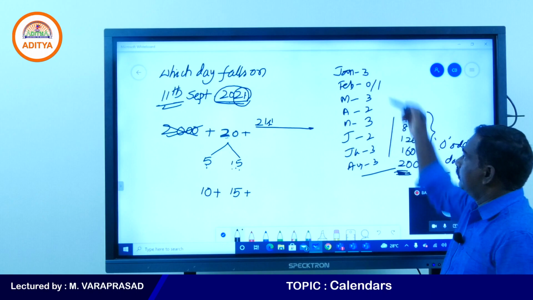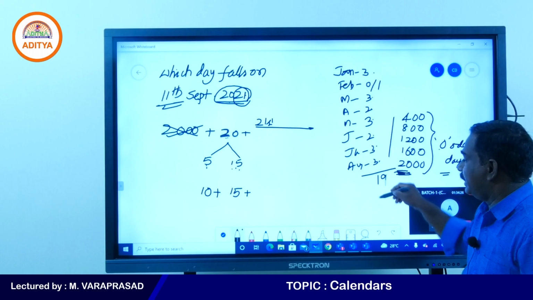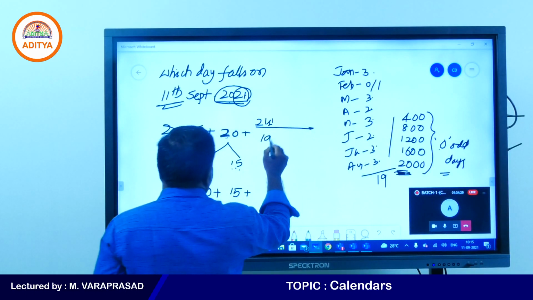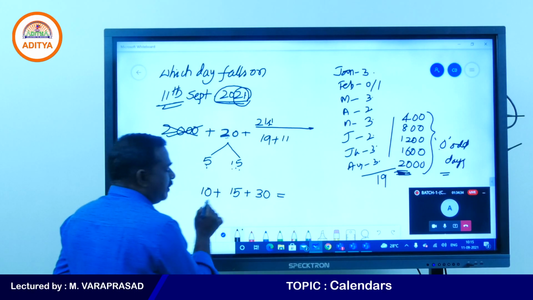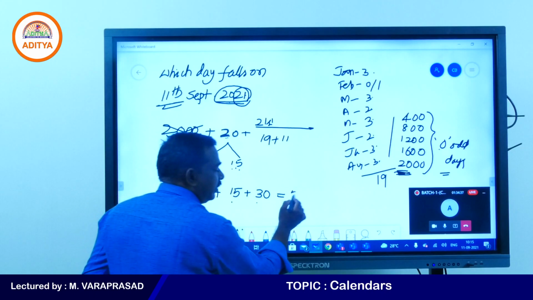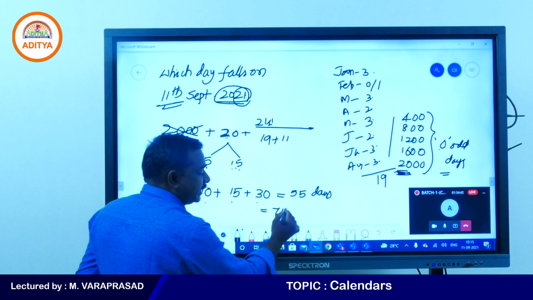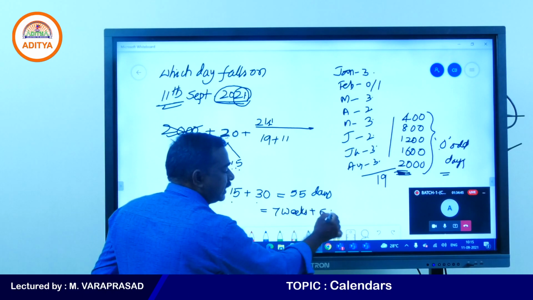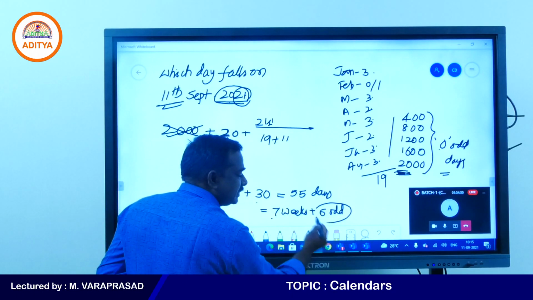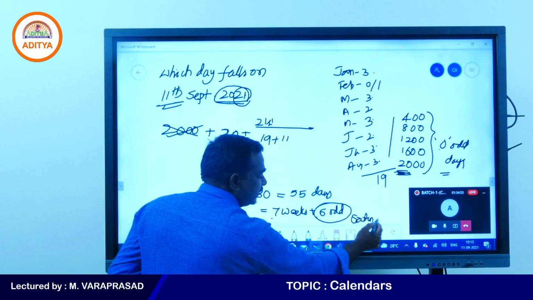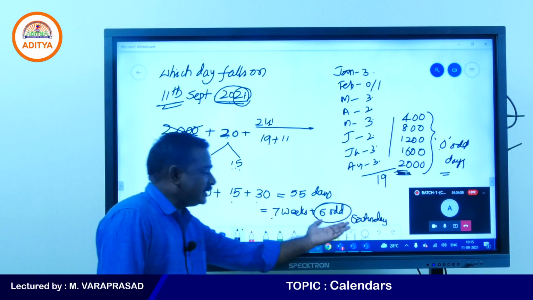Now see how many there are. 3 plus 0 is 3, 6, 8, 11, 13, 16, 19 days. So 19 plus September 11th, so totally 30 days. So 10 plus 15 is 25, plus 30, 55 days. 55 days means 7 weeks exactly plus 6 odd days. 55 by 7, 7 weeks exactly plus 6 odd days. The 6th day is Saturday. In the week, Monday is the first day, the 6th day is Saturday, and the 7th day is Sunday. So the 6th day is Saturday.